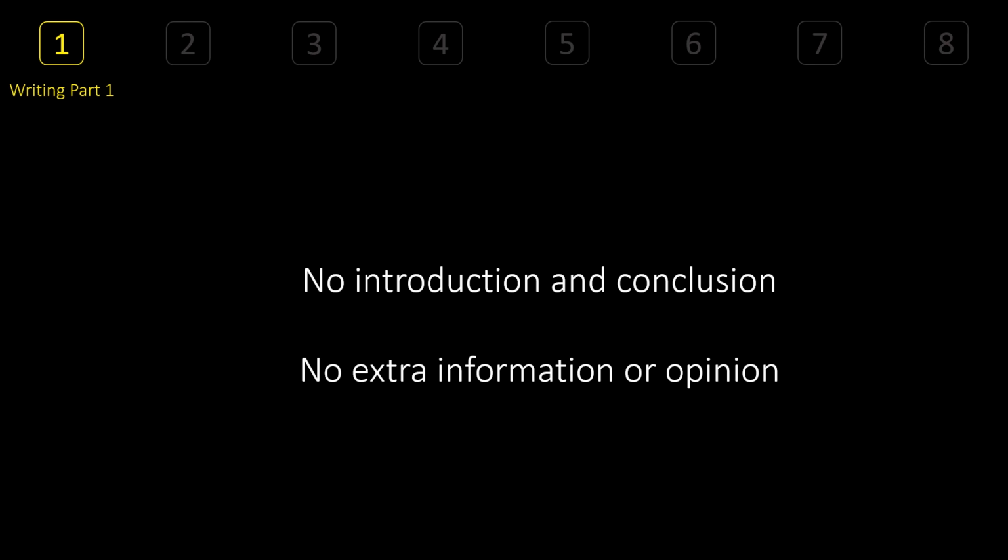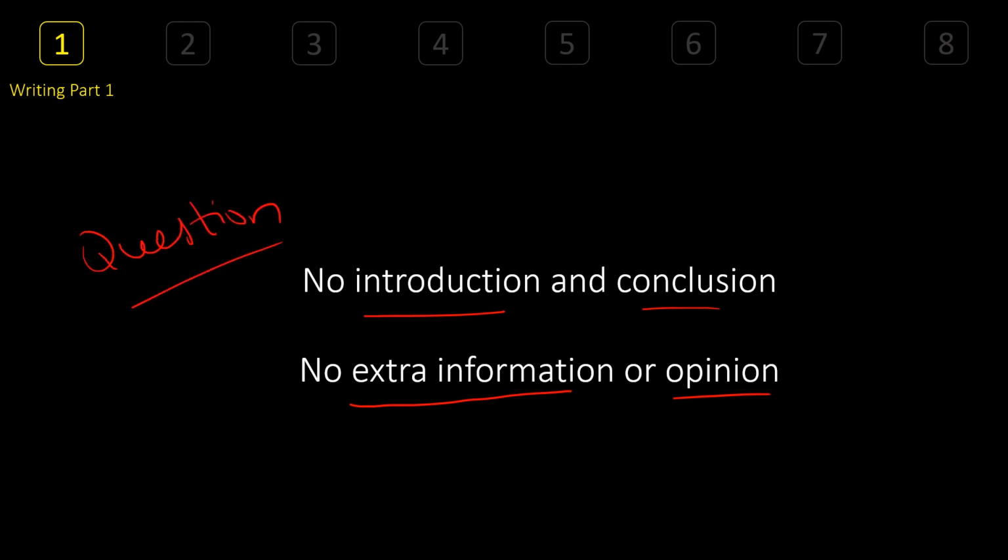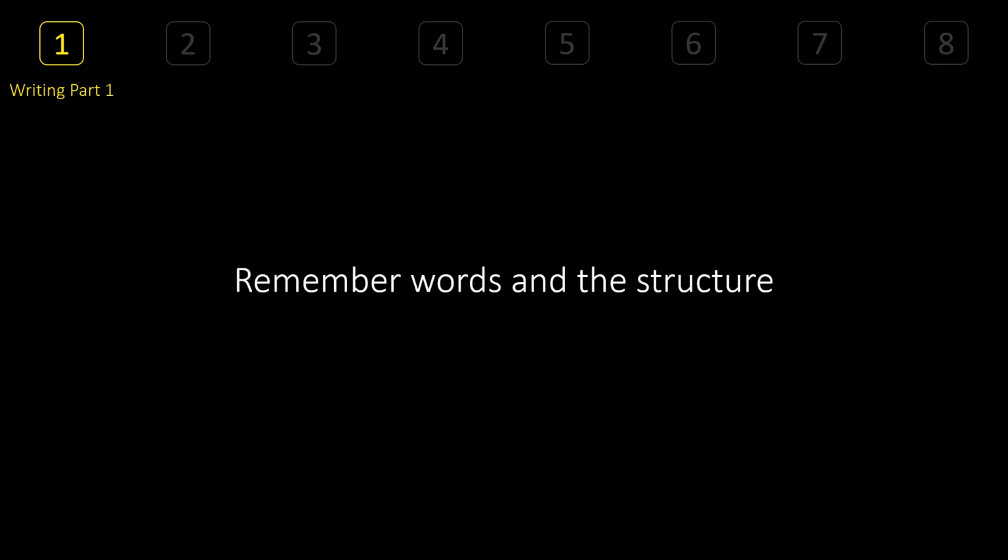Now, no extra information or opinion. Apart from introduction or conclusion, you don't have to provide any extra information. In a question, you'll be asked to write something, and you just have to follow the question. In task 2, there's a question, and they ask for your response, your opinion on that. So based on your opinion, you will have a different answer. But here, no opinion required. Okay? Make it clear. Good.